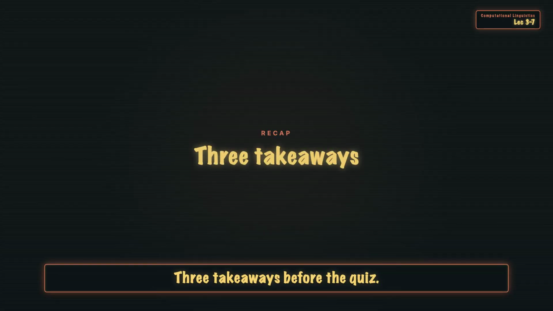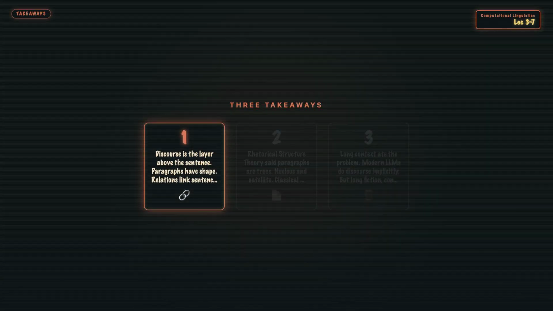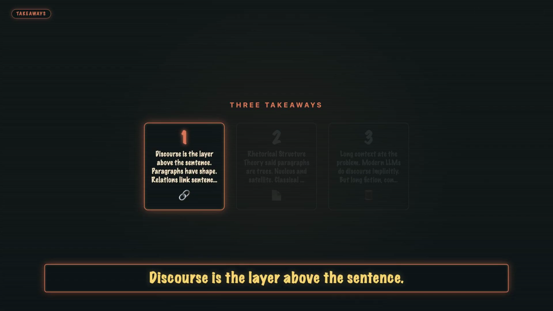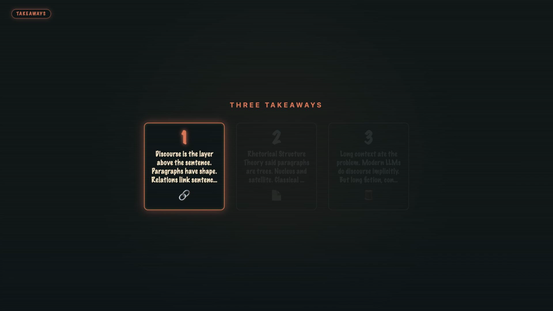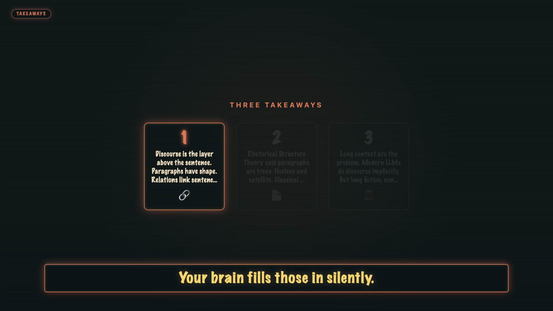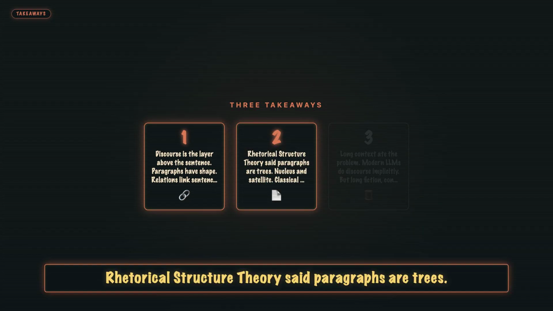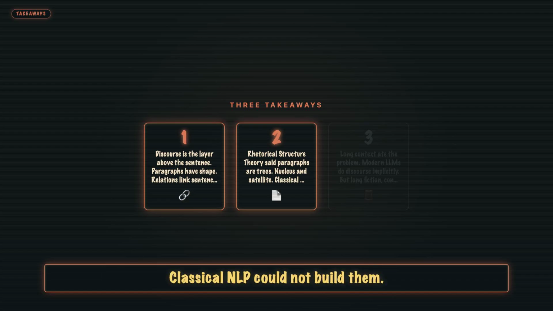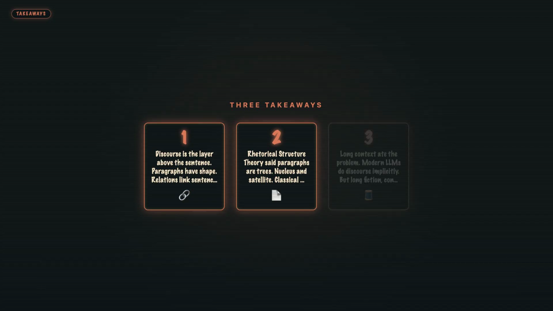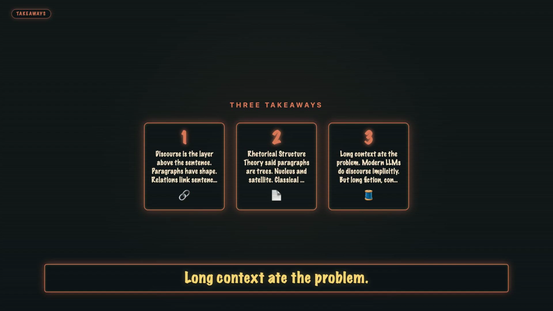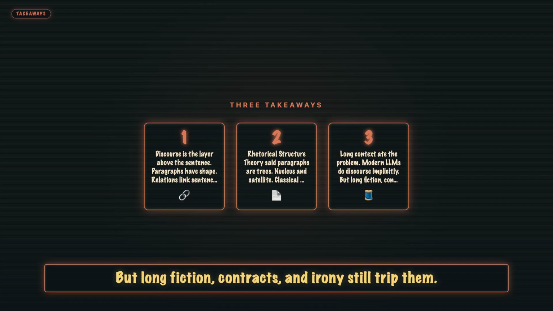3 takeaways before the quiz. 1. Discourse is the layer above the sentence. Paragraphs have shape. Relations link sentences. Your brain fills those in silently. 2. Rhetorical structure theory said paragraphs are trees, nucleus and satellite. Classical NLP could not build them. World knowledge was missing. 3. Long context ate the problem. Modern LLMs do discourse implicitly, but long fiction, contracts, and irony still trip them.